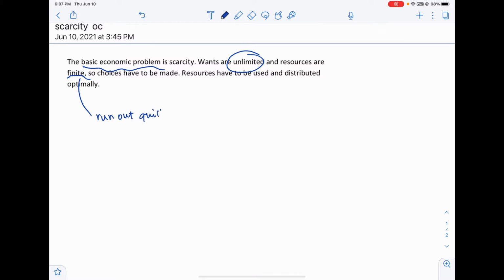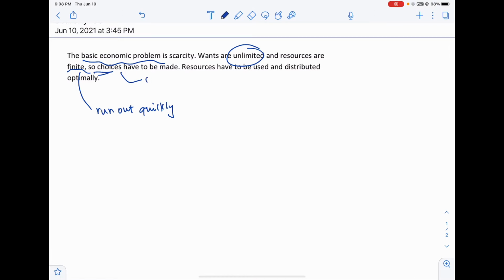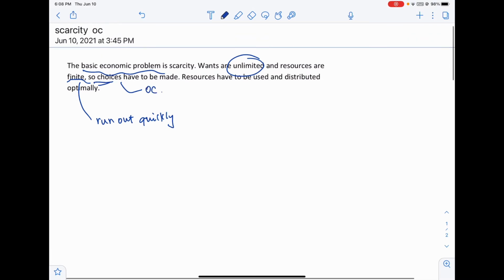And then why is this a problem? Because resources are running out more quickly than our wants. We have to make choices, right? But these choices are going to have opportunity cost. So how do we sum this up?